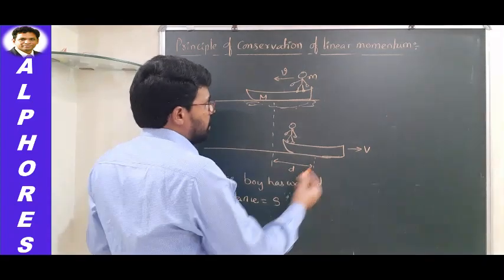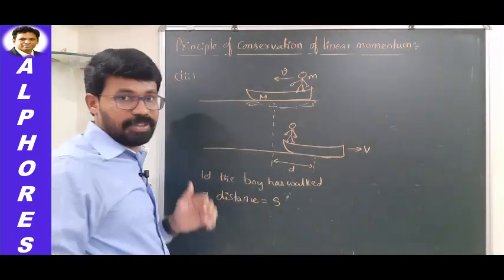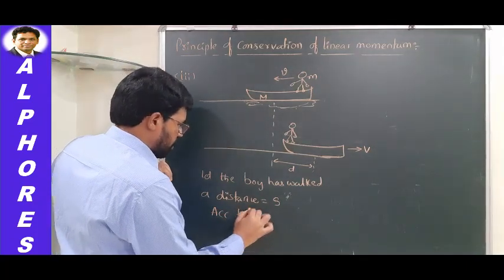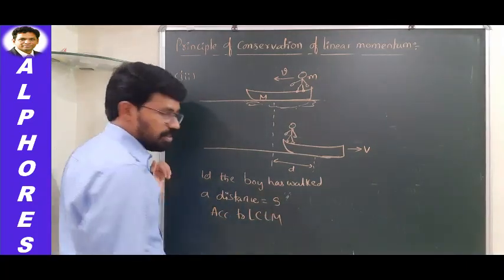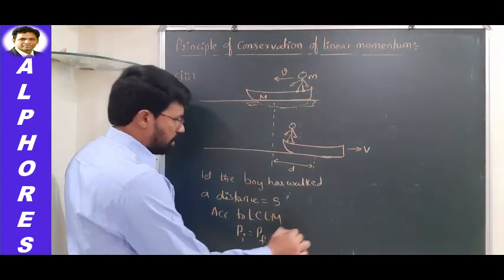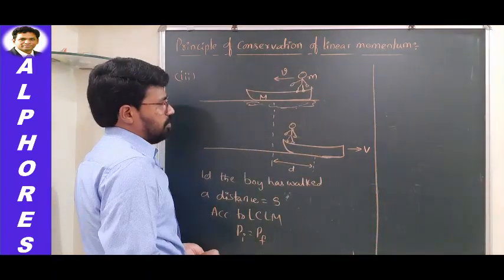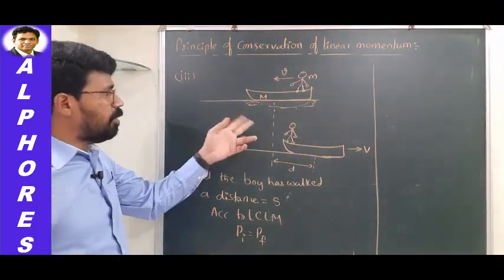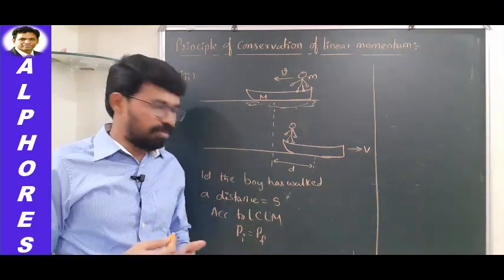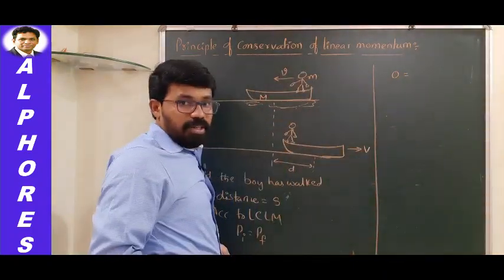Okay. So now let us talk about conservation of linear momentum. As I said, this is an isolated system. I will assume it like that. So according to the law of conservation of linear momentum, LCLM, total initial momentum Pi is equal to total final momentum, isn't it? What is the total initial momentum? Here, both boy and boat are at rest initially. When the boy is not moving, both are at rest. So initial momentum is 0.